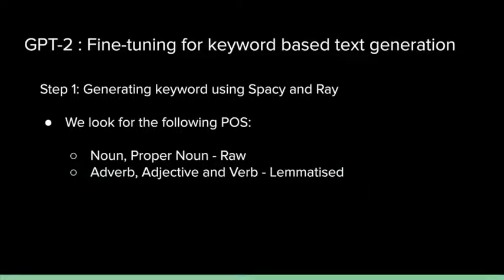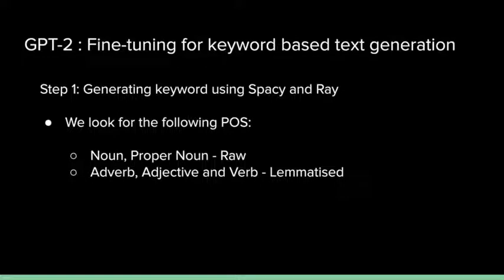And to parallelize it over the CPUs properly, we use Ray. Now, for the purpose of generating keywords, we look at the following parts of speech, which are nouns and proper nouns, for which we keep the raw forms of the text. And for adverbs, adjectives, and verbs, we lemmatize them to make the tenses equal over the different reviews.